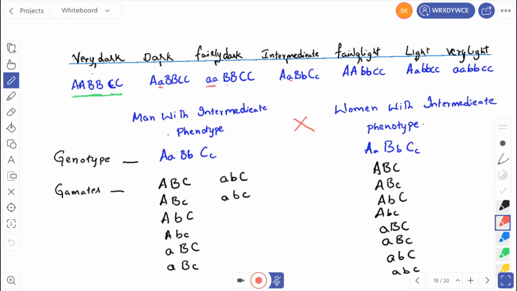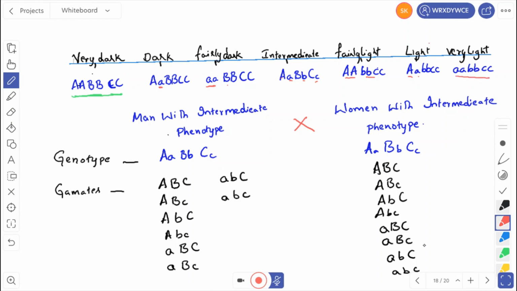Here see, three recessive and three dominant. Then it will get intermediate color. Here two dominant, four recessive, fairly light. Here one dominant, remaining all are recessive, will get light. Here all are recessive, will get very light color.